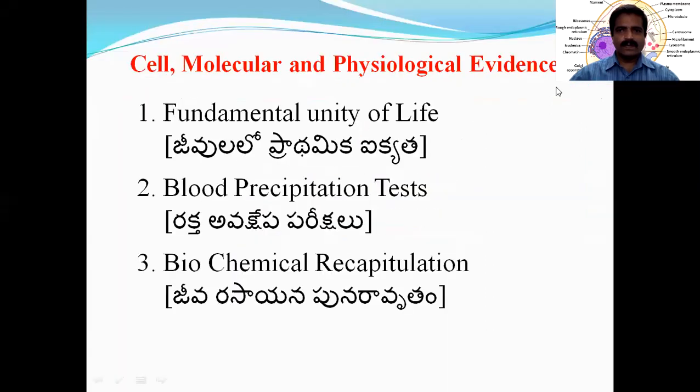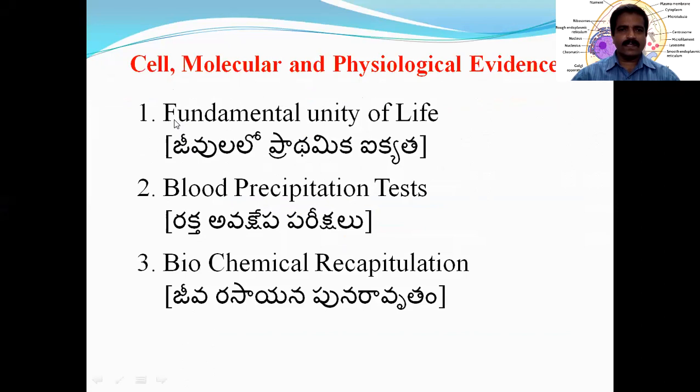What are the different evidences from these branches? The evidences of these branches can be categorized into three side headings. The evidences from cell biology, molecular biology and physiology can be categorized under three side headings. What are those three?